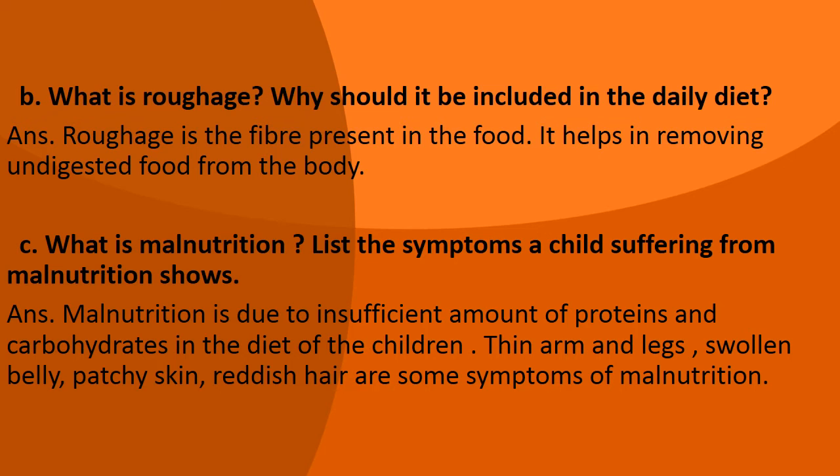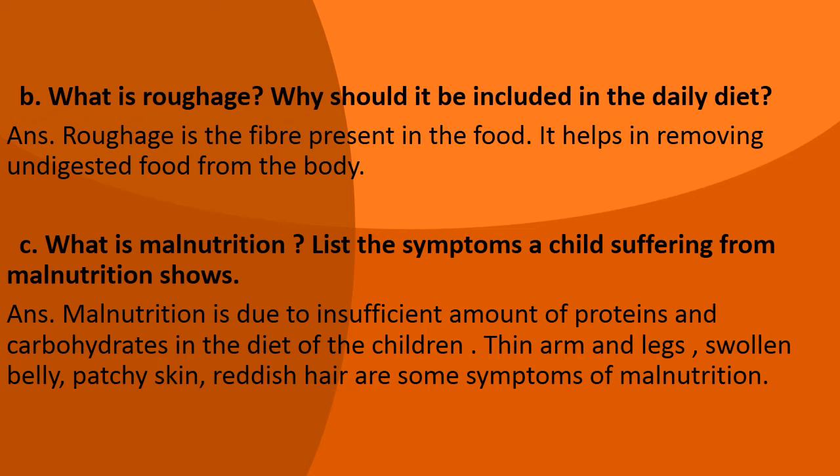Part C. What is malnutrition? List the symptoms a child suffering from malnutrition shows. In this question, first we have to understand what is malnutrition, and then we will have to write down the symptoms. So malnutrition is due to insufficient amount of proteins and carbohydrates in the diet of the children. If any child is not having sufficient amount of proteins and carbohydrates in its diet, he will suffer from malnutrition. Means lack of nutrition.